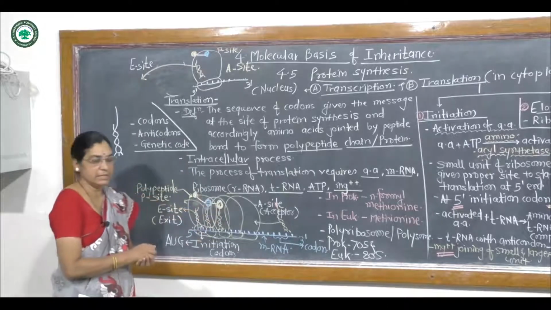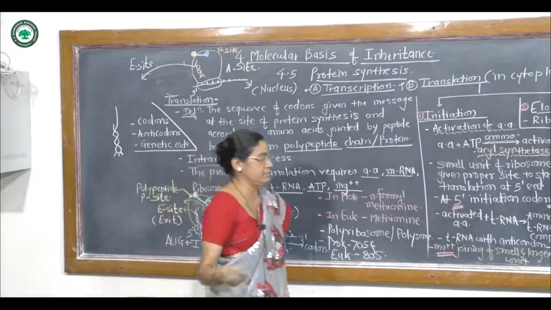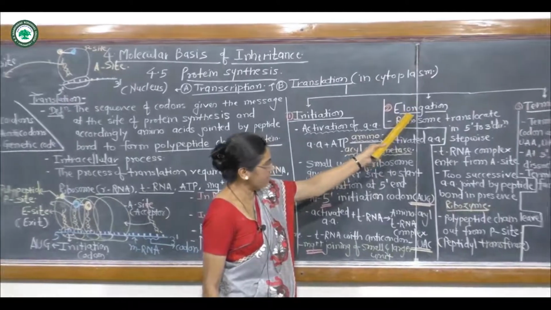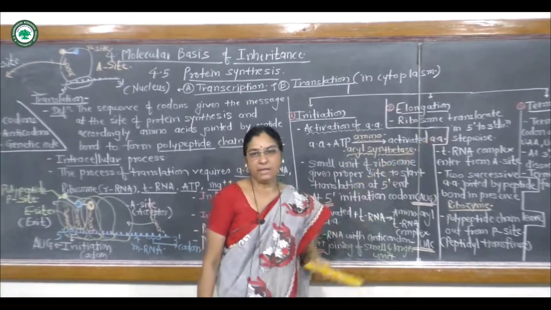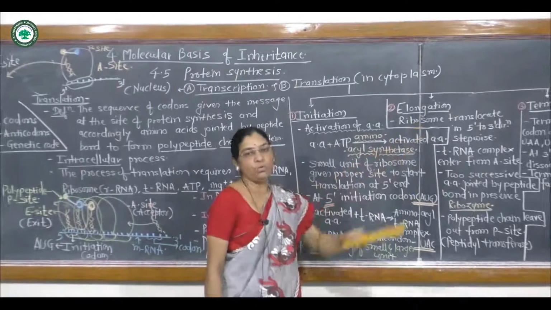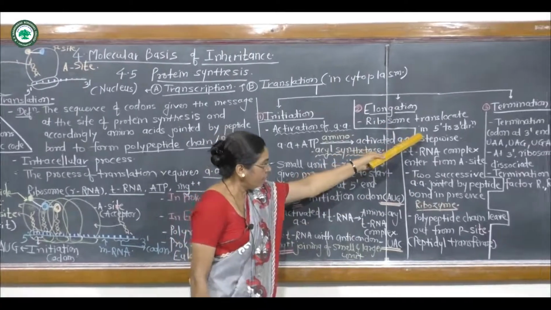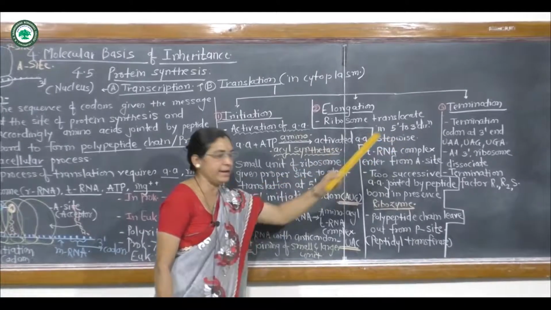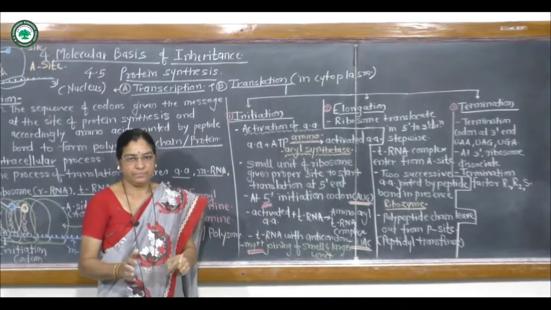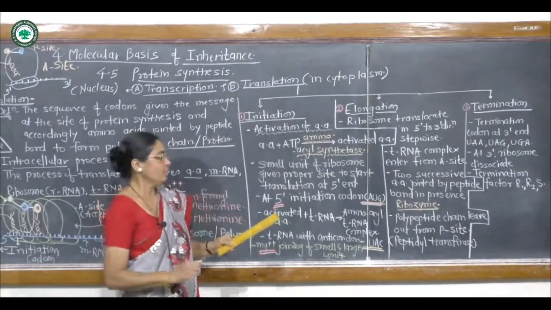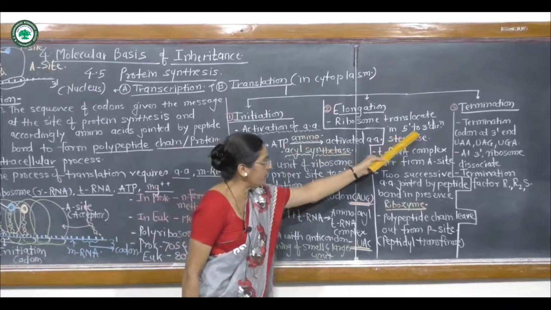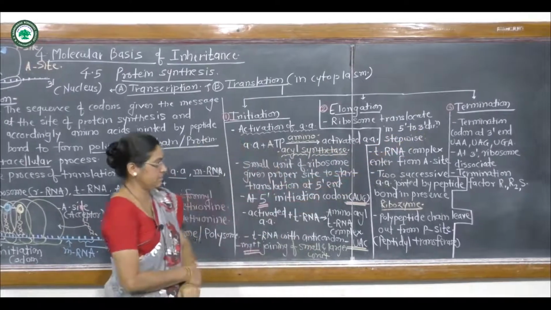The process is called elongation. So again, I will repeat about elongation: elongation means the stepwise translocation of the ribosome in the 5' to 3' direction. Accordingly, codon by codon it gets translocated in the direction 5' to 3'.